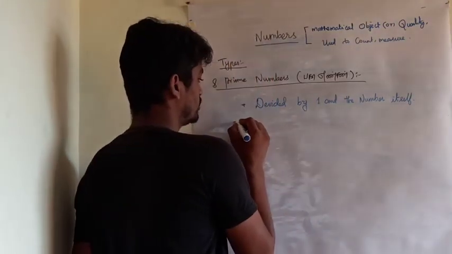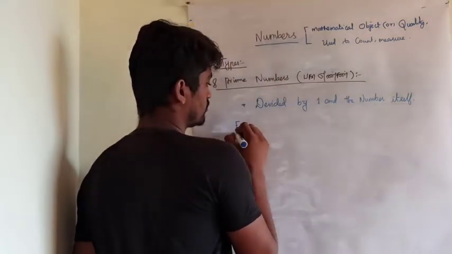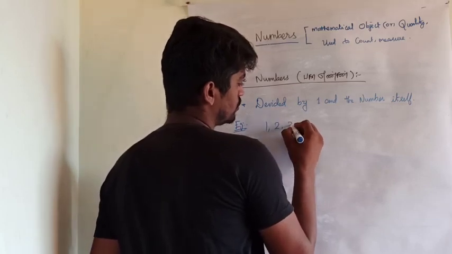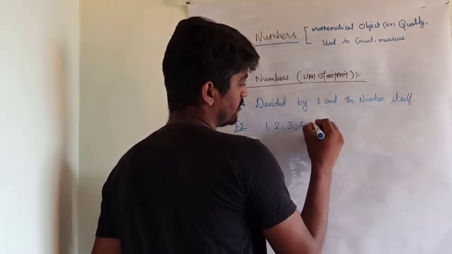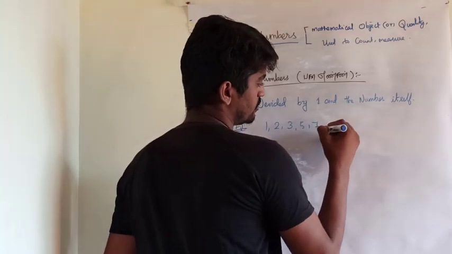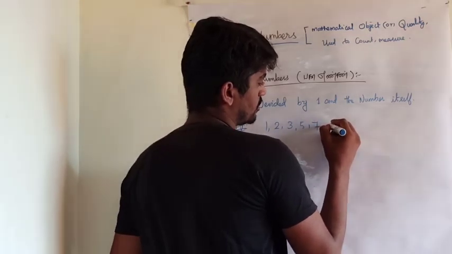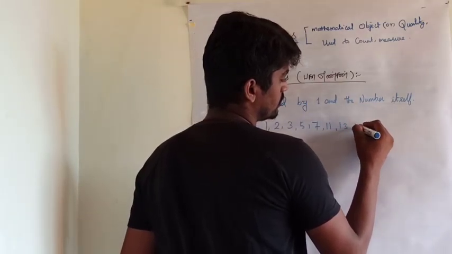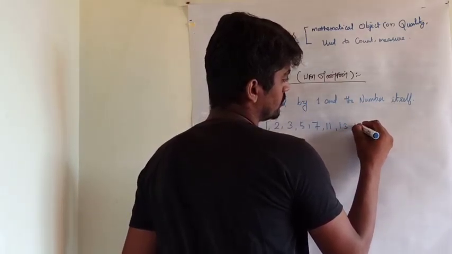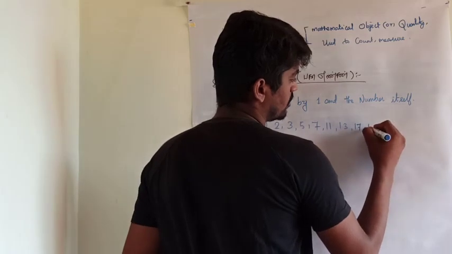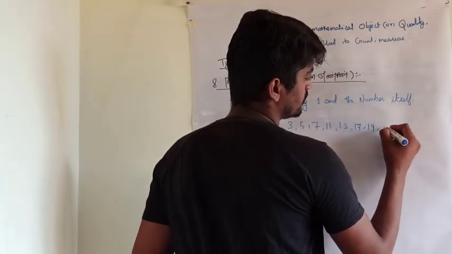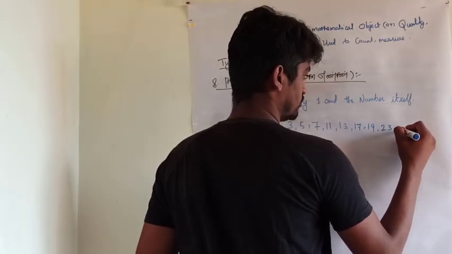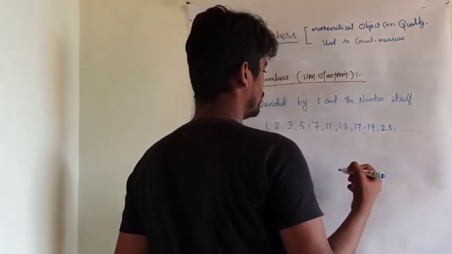For example, 1, 2, 3, 5, 7, 11, 13, 17, 19, 23, up to something.